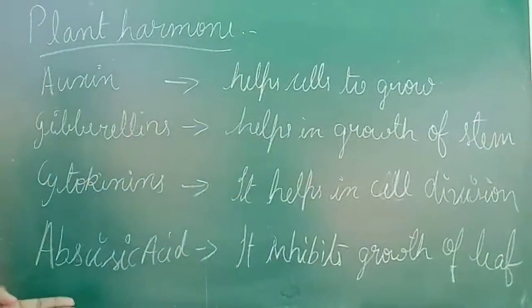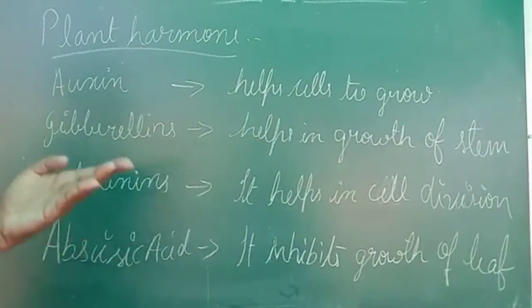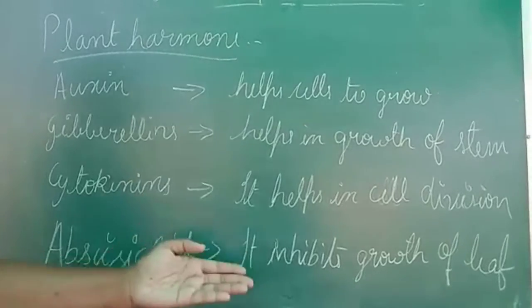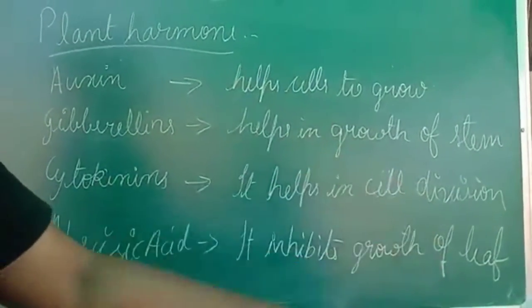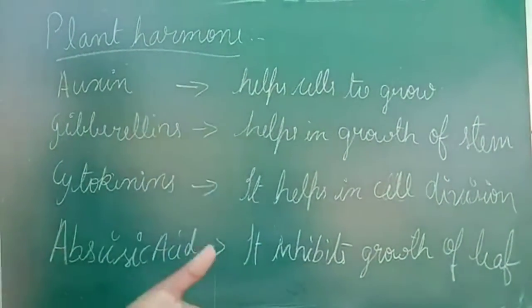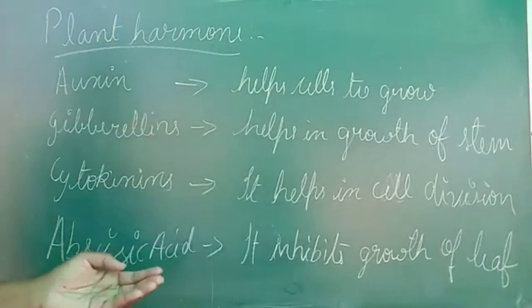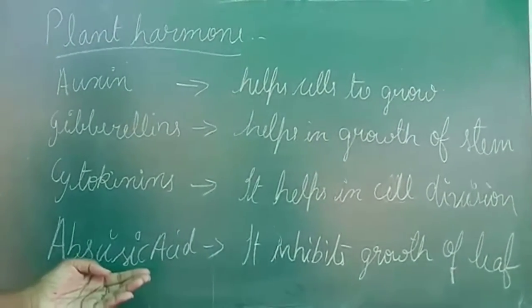The last one is abscisic acid. Abscisic acid inhibits the growth of the leaf. The leaf also has to grow, right? So for that reason, abscisic acid is necessary.